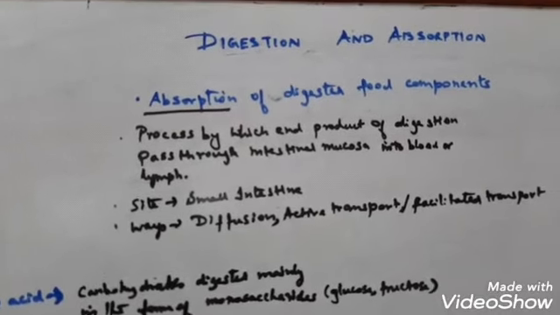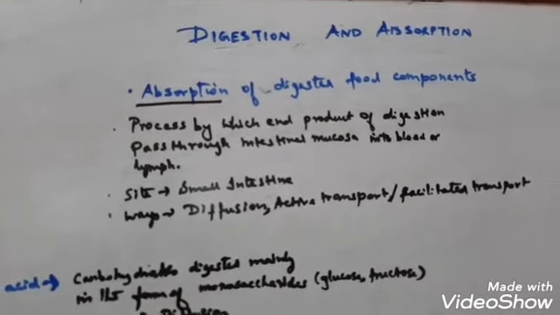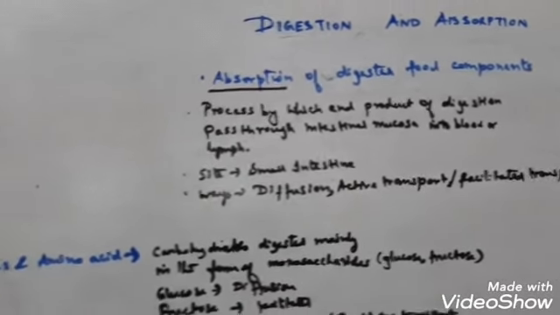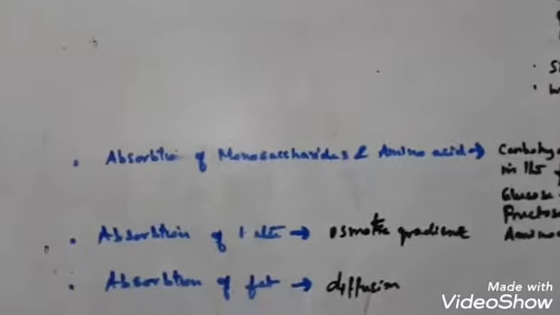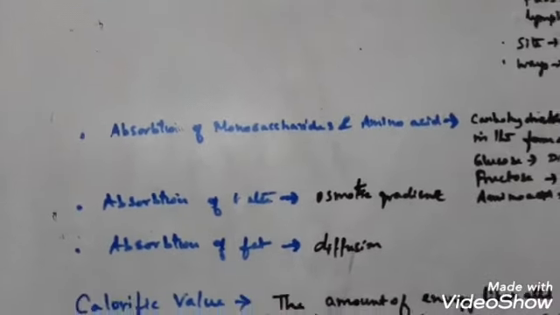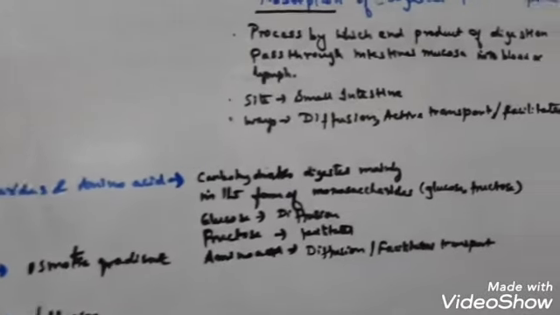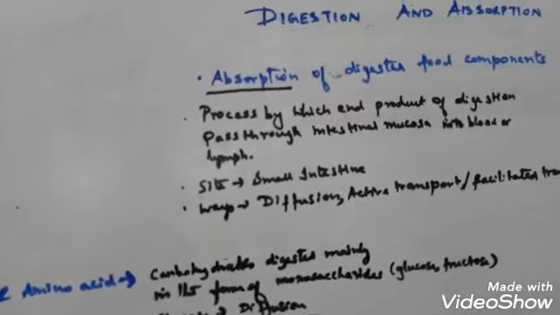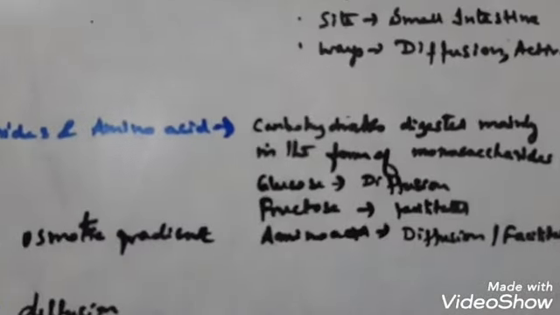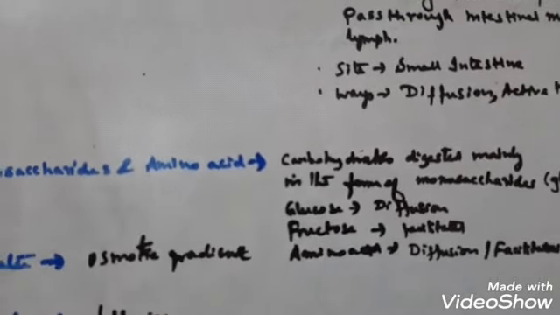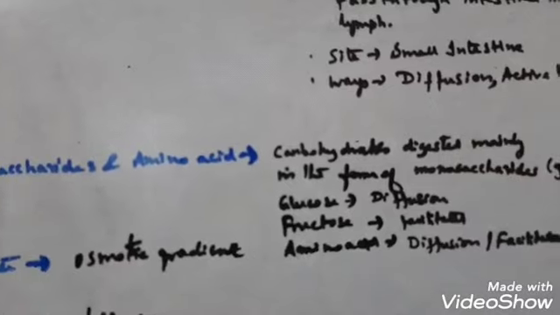Now, absorption of various components of food takes place by various methods. First is absorption of monosaccharides and amino acids. Monosaccharides are glucose and fructose. Fructose is generally absorbed by facilitated transport, while glucose is absorbed by simple diffusion.